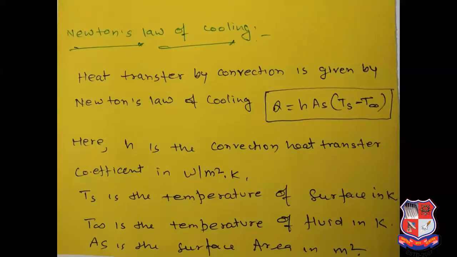For conduction, we saw Fourier's law of heat conduction, and now for convection, heat transfer is given by Newton's law of cooling. Q is equal to hA (Ts minus T infinity). Here h is the convection heat transfer coefficient in watt per meter square Kelvin. Ts is the temperature of the surface in Kelvin, and T infinity is the temperature of the fluid in Kelvin. As is the surface area in meter square.